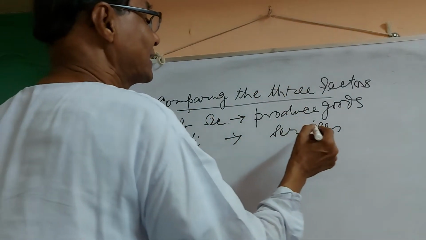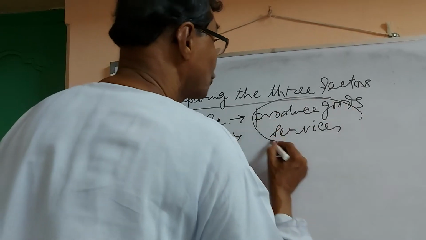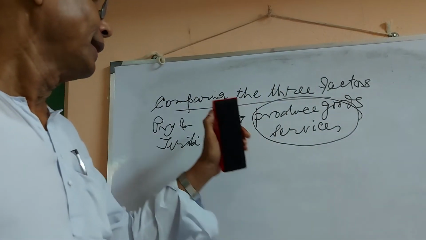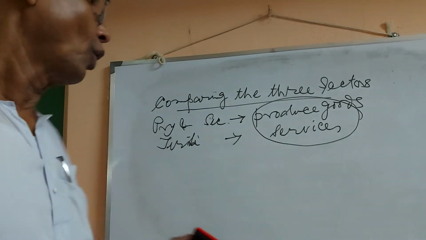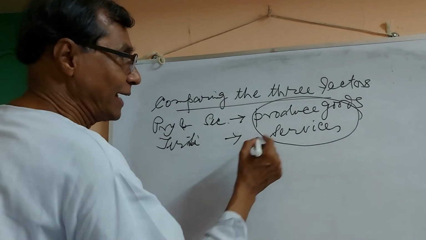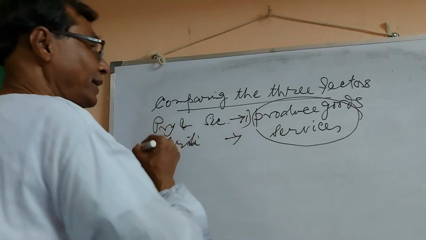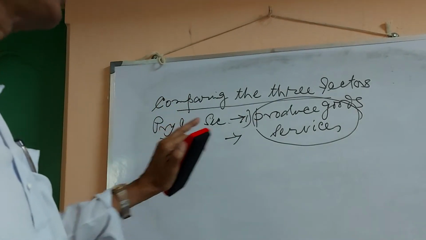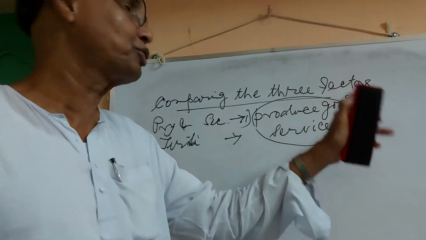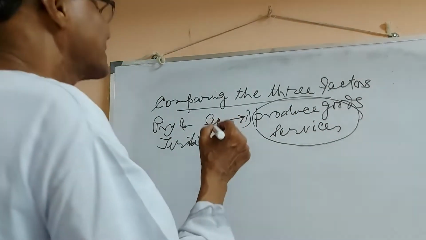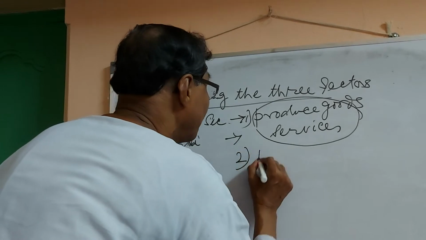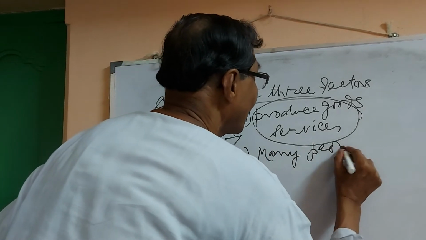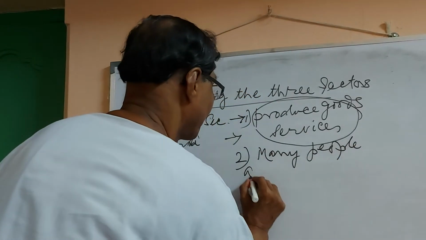These three sectors produce thousands of goods and services. Not only that, many people are working there. So the first thing is that these three sectors produce different types of goods and services, and second is that many people are working there.